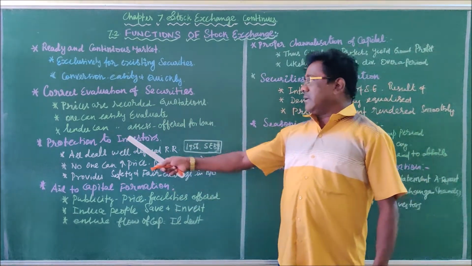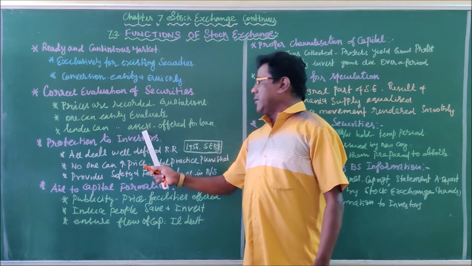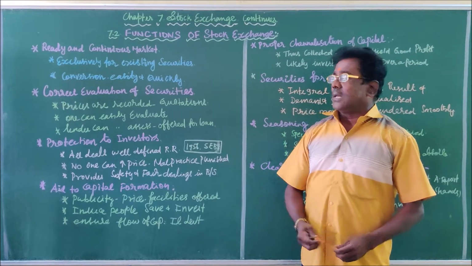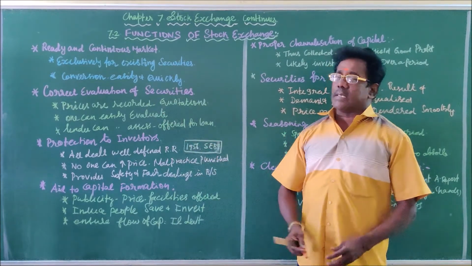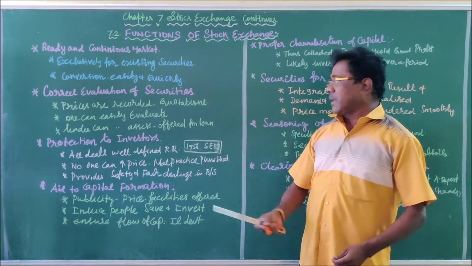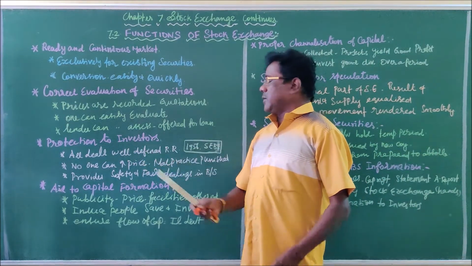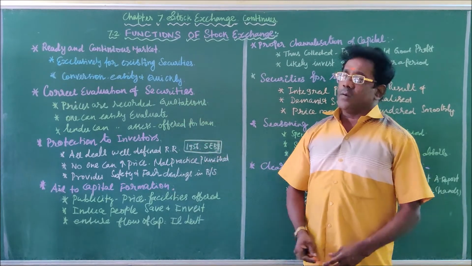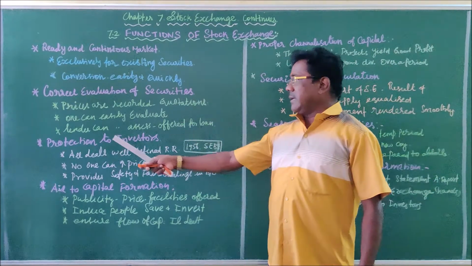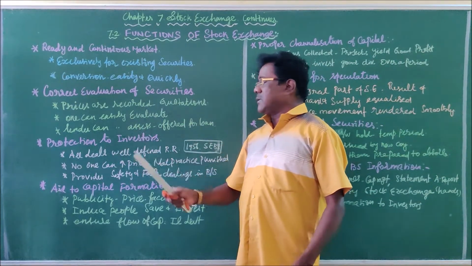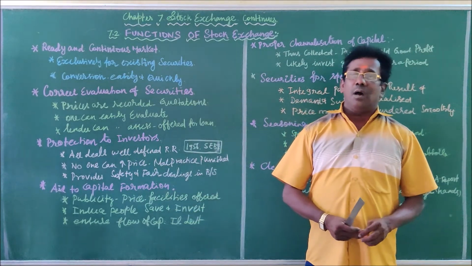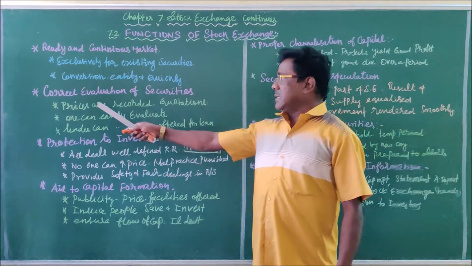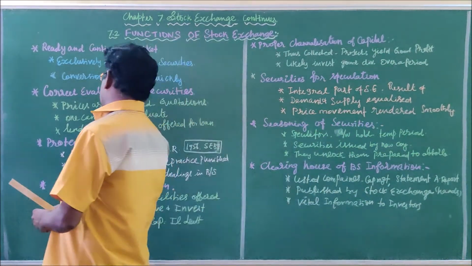Similarly, the lender can also assess the value of securities. The lender is one who gives money on the basis of securities as collateral security. He can easily assess the value of securities when he offers a loan on the basis of securities. That is correct valuation of securities.